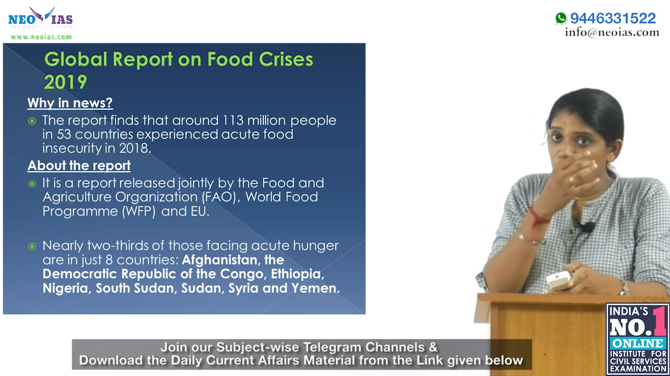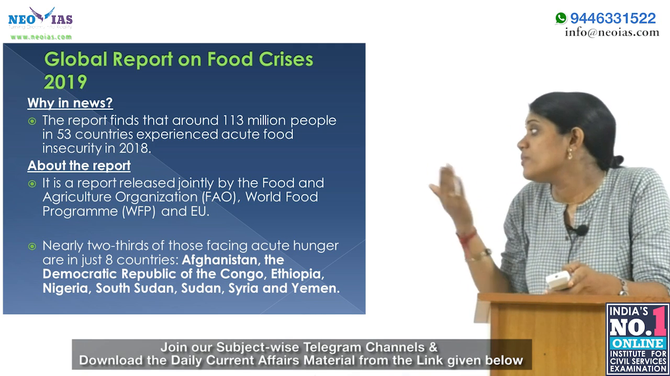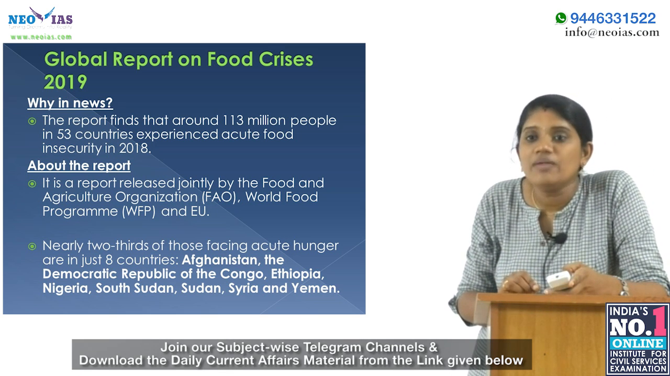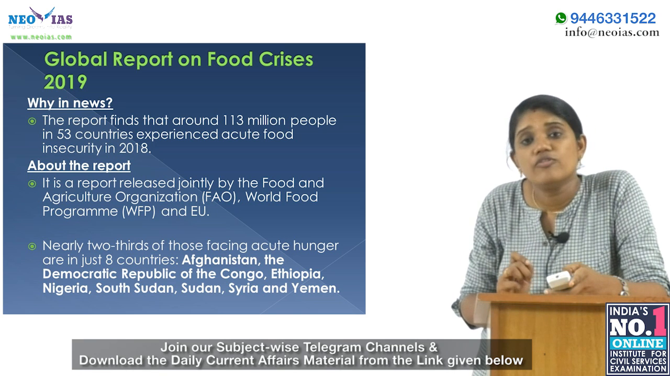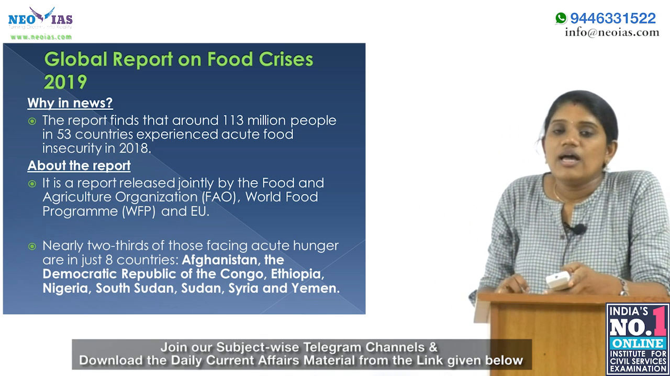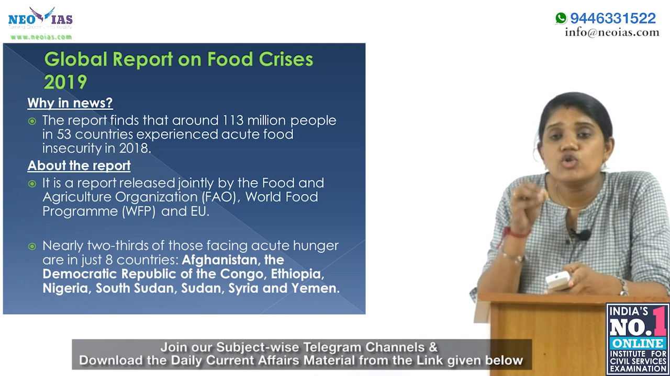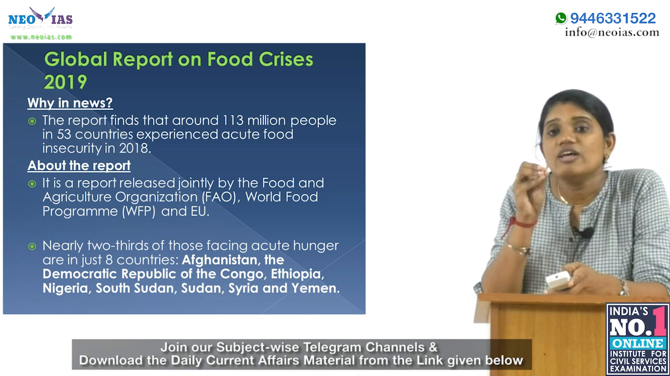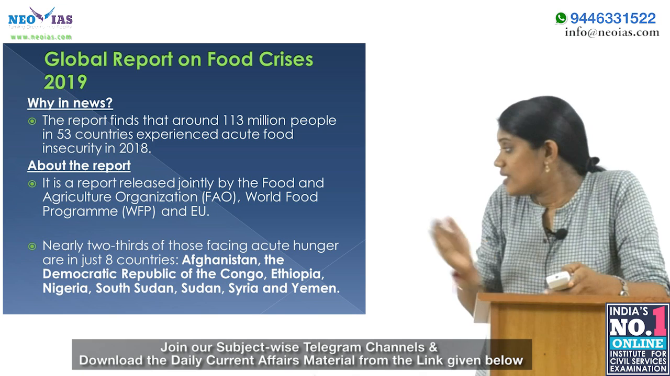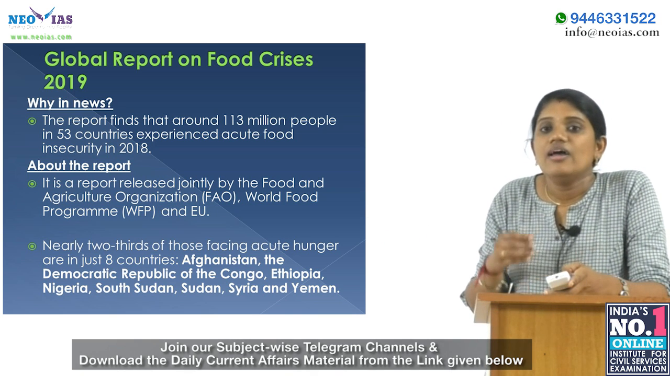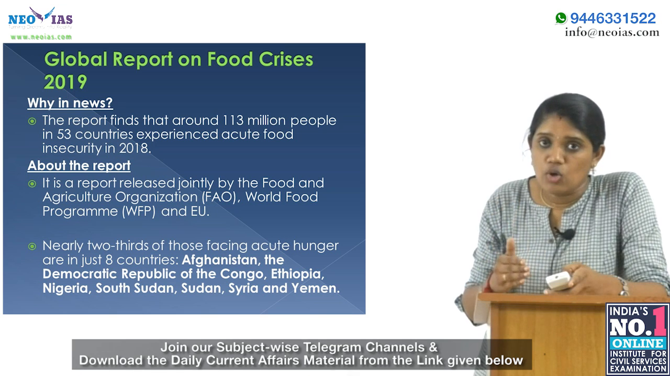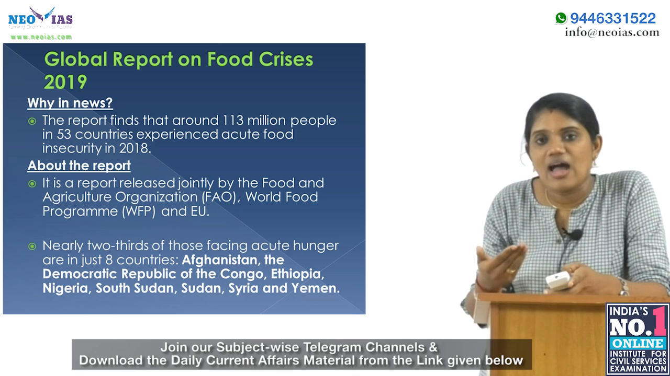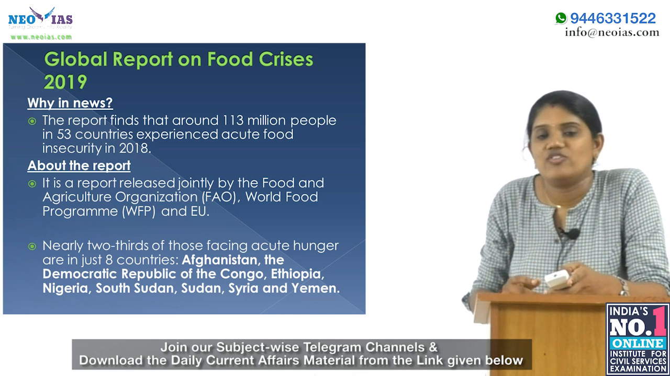Actually, this report is released jointly by the FAO, WFP and EU. FAO stands for Food and Agriculture Organization, then WFP is World Food Programme, and EU. In this report, nearly two-thirds of those facing acute hunger were found to be in just 8 countries. These 8 countries are Afghanistan, the Democratic Republic of the Congo, Ethiopia, Nigeria, South Sudan, Sudan, Syria, and Yemen.